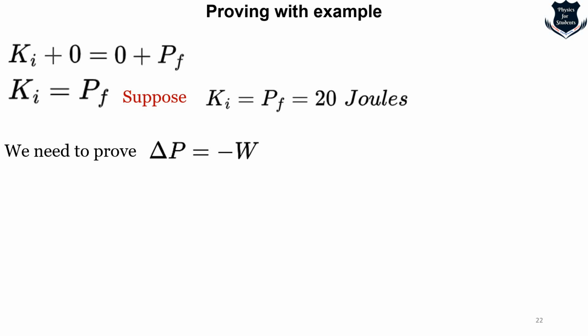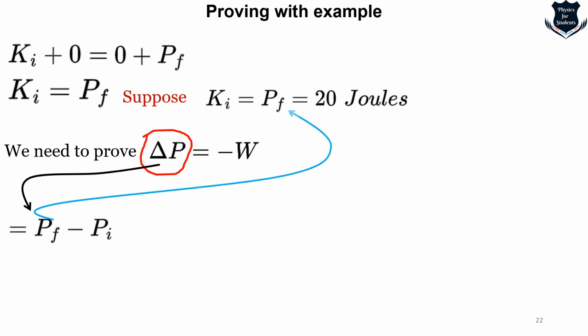Now we need to prove that delta P equals minus W, so we will take this part away. We know that the change in potential energy is final minus initial. What is final minus initial? We put 20 joules at the final, minus initial, which obviously is 0. So we take out the value as 20 joules. Now we take the minus W case.